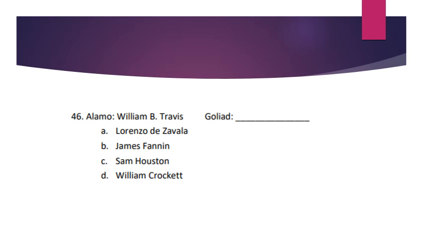Number 46. The Alamo is to William B. Travis as the Goliad is to who? A. Lorenzo de Zavala, B. James Fannin, C. Sam Houston, D. William Crockett.